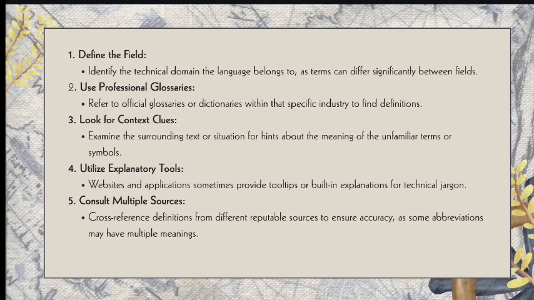Another one is to use professional glossaries. This refers to the official glossaries or dictionaries within the specific industry to find the definition.